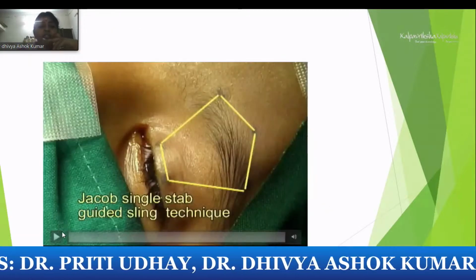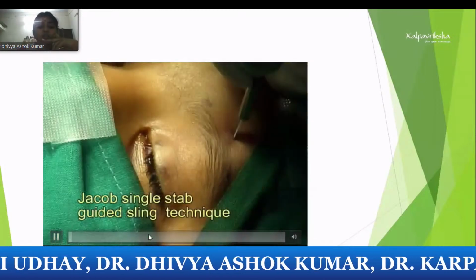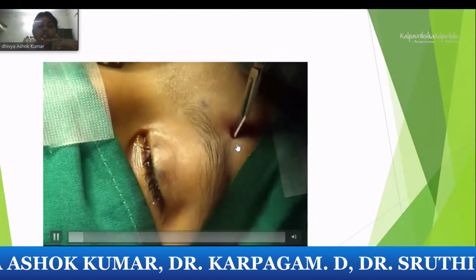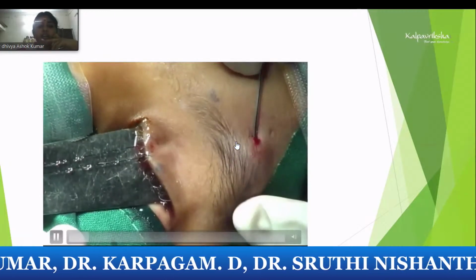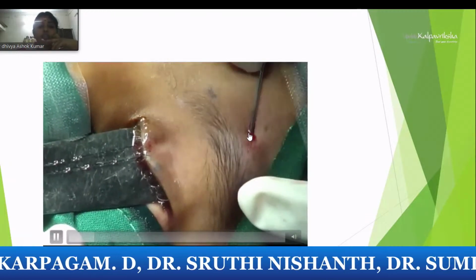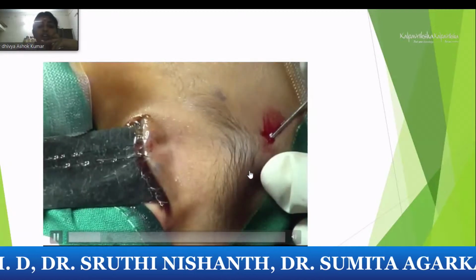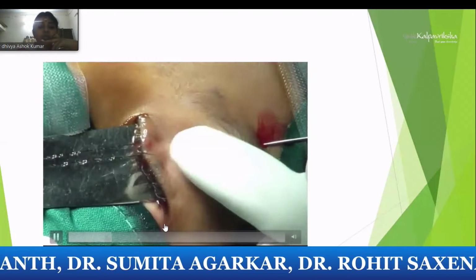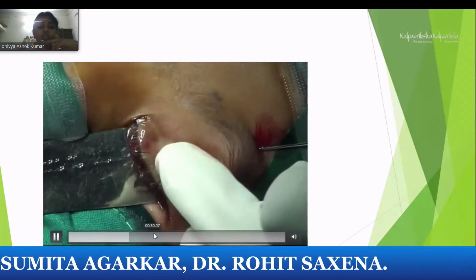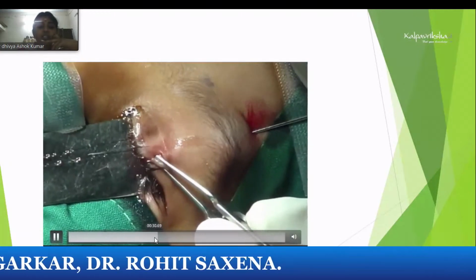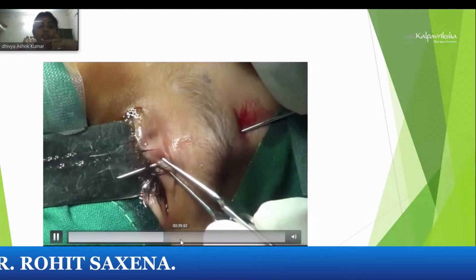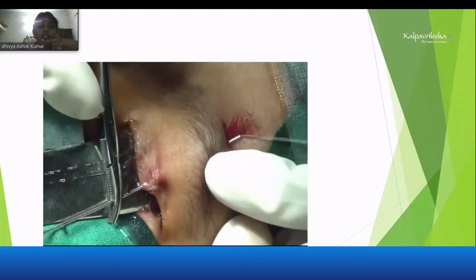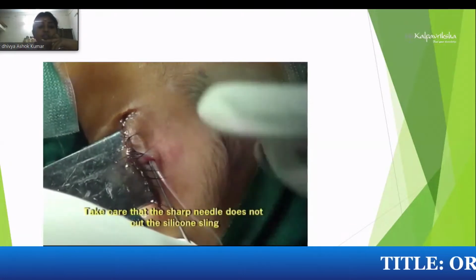So you can also use a single stab incision for the sling. Here you make a small single stab. Instead of making the 5 positions, you just make a single stab, and you guide your finger to move your needle across the suborbicularis plane. The method is the same, but instead of bringing it out, you just go in the same plane, avoiding the eyebrow incision.